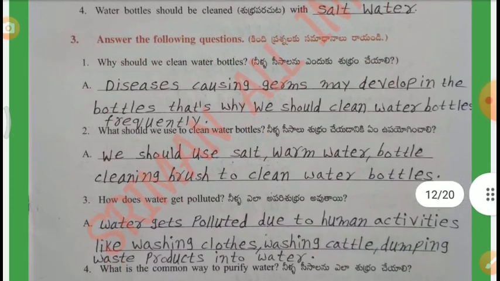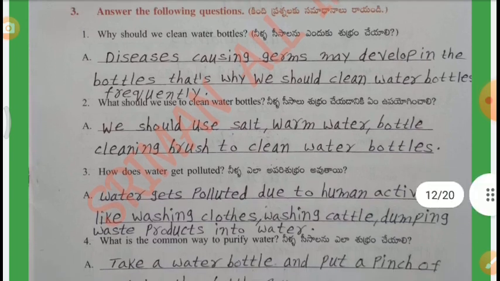Third one, answer the following questions. First one, why should we clean water bottles? Disease-causing germs may develop in the bottles. That's why we should clean water bottles frequently. Second one, what should we use to clean water bottles? We should use salt, warm water, and a bottle cleaning brush to clean water bottles.